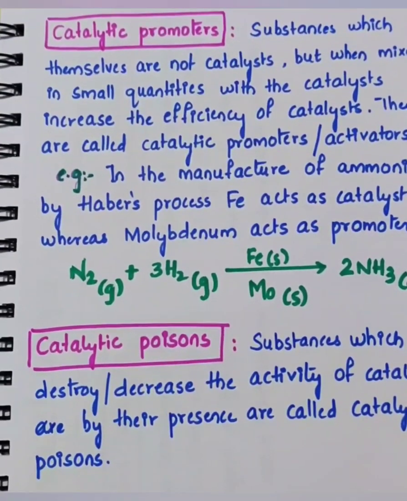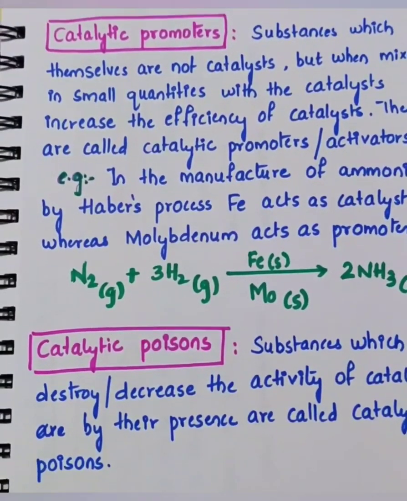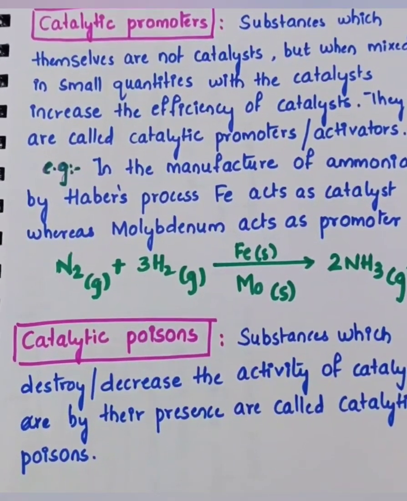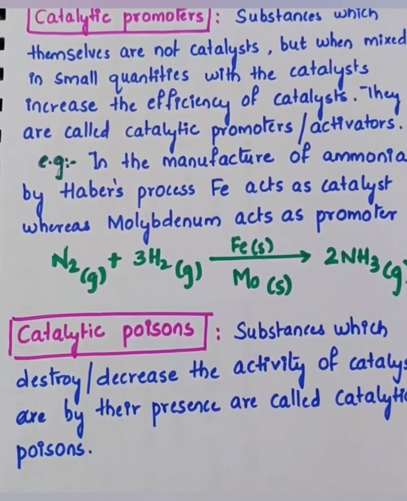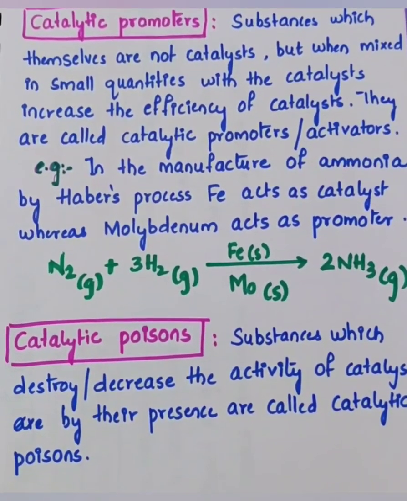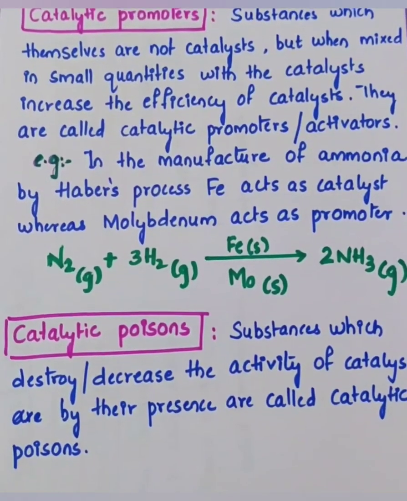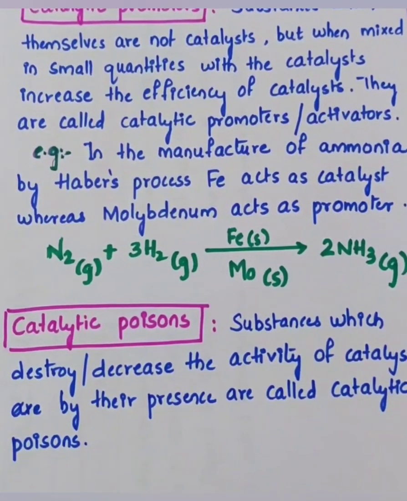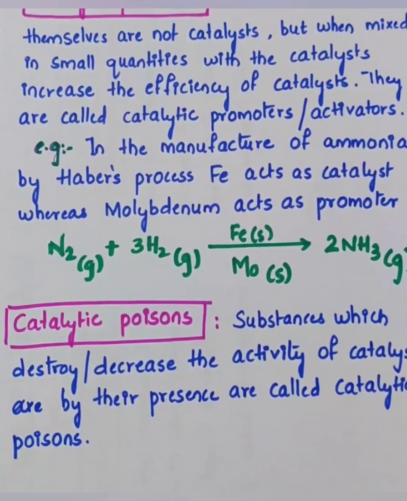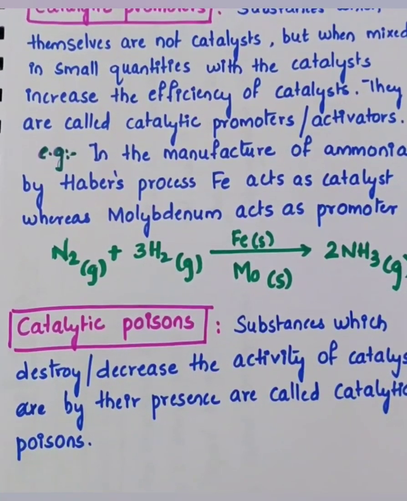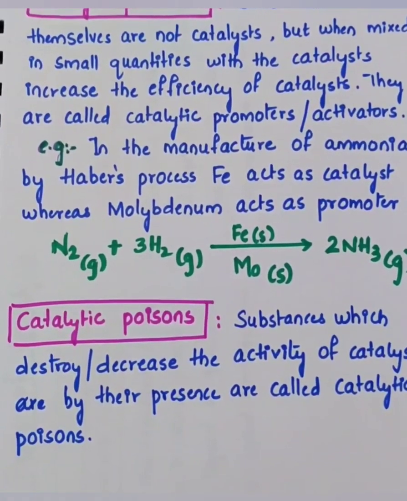So we call them catalytic promoters, or activators. For example, consider the manufacture of ammonia by Haber's process. Nitrogen gas plus 3 hydrogen gas gives ammonia, 2NH3. Now here you can see iron is acting as a catalyst. The catalyst is increasing the speed of the reaction.